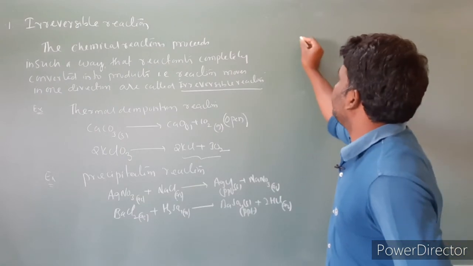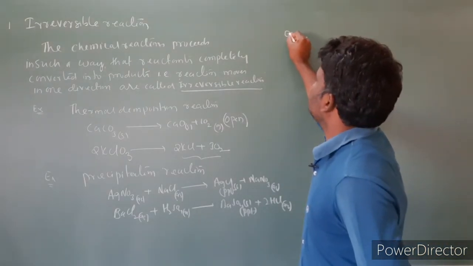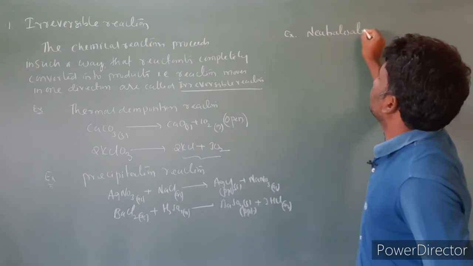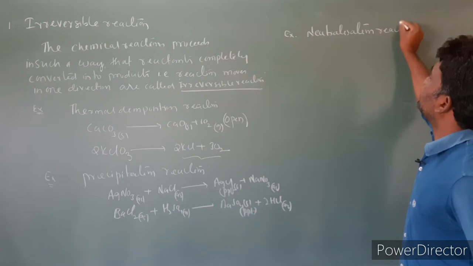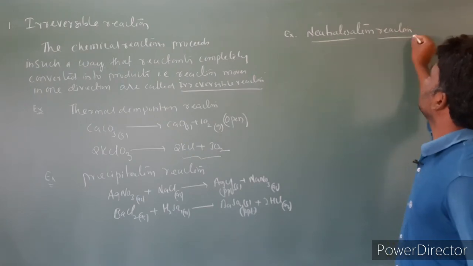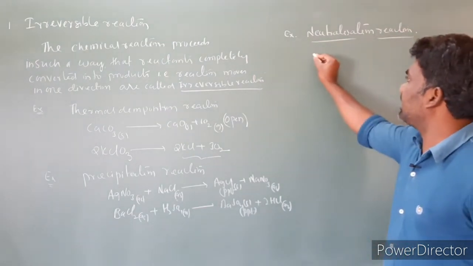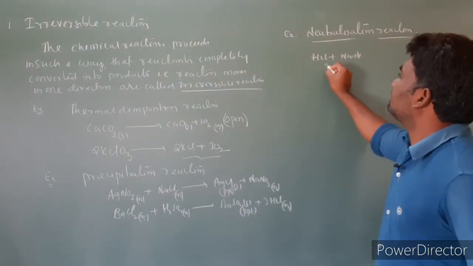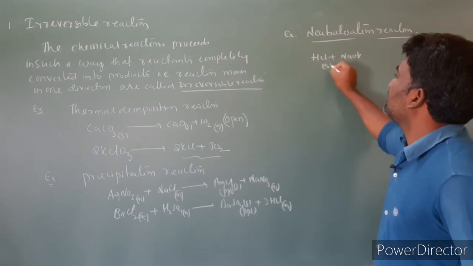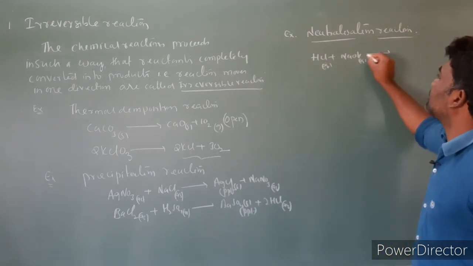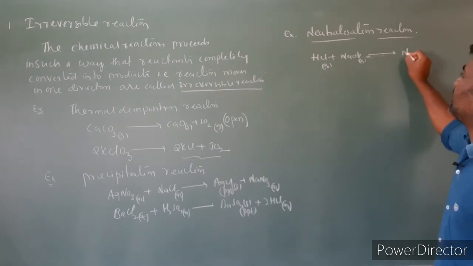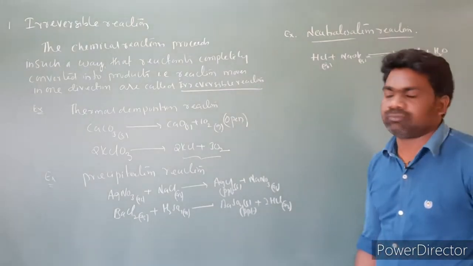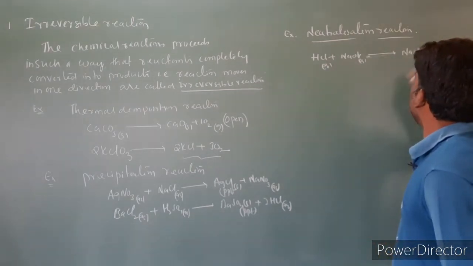Next, let us take the neutralization reaction. For example, in a neutralization reaction I am taking an acid reacting with a base. HCl plus NaOH gives rise to the product NaCl plus H2O. So the acid reacts with the base to form NaCl plus H2O.